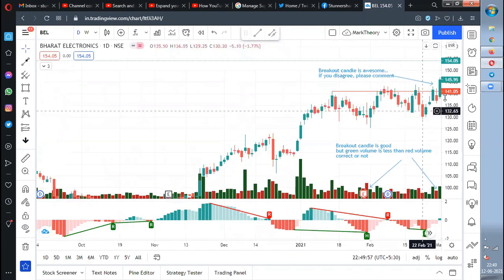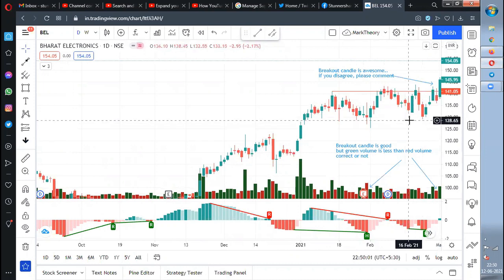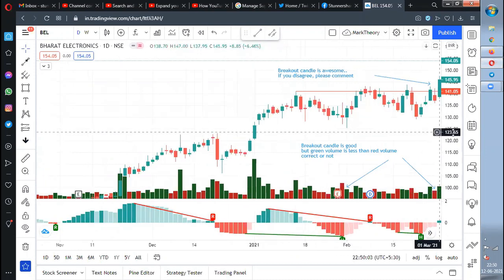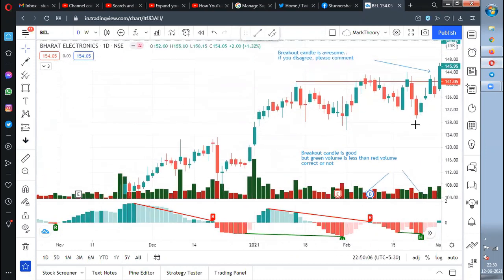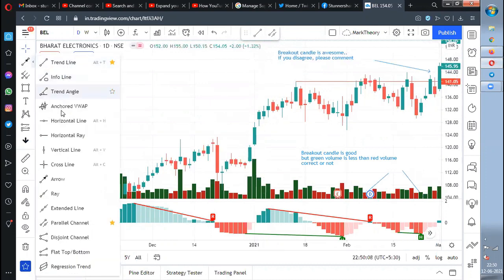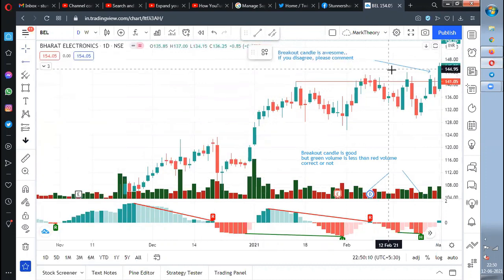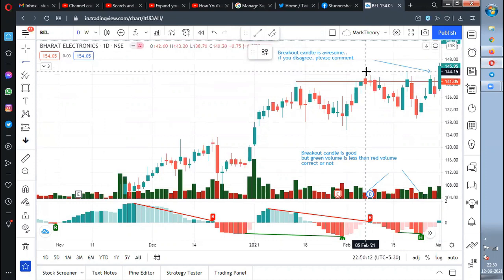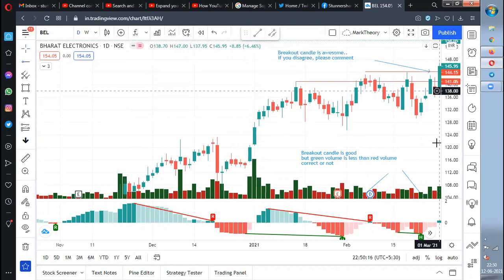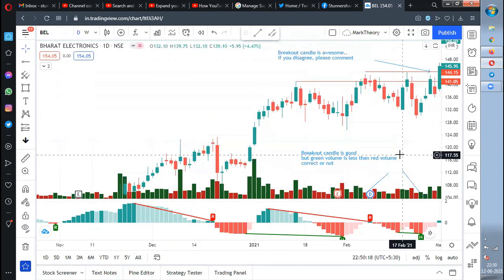Okay. So here, this is the resistance zone. Now people will say that no, I won't consider that as a breakout zone. So if you wanted to consider this as a breakout zone, just check this candle and say whether the breakout is done or not. Please comment in the comment section.